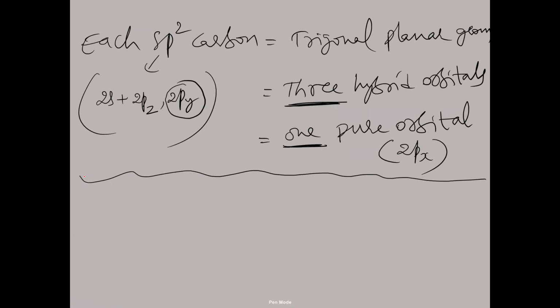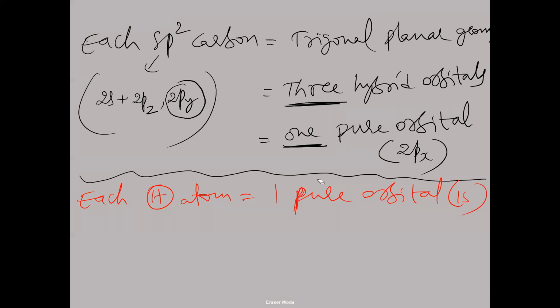Again, here also, each hydrogen atom is equal to one pure orbital. The 1s orbital is the pure orbital present. The number of hydrogens always equals the number of pure orbitals. Now, the number of sp2 carbons equals the same number of pure orbitals from carbon, and from the hydrogen atoms also the same number of pure orbitals will come. Is that clear? Take the screenshot of this.